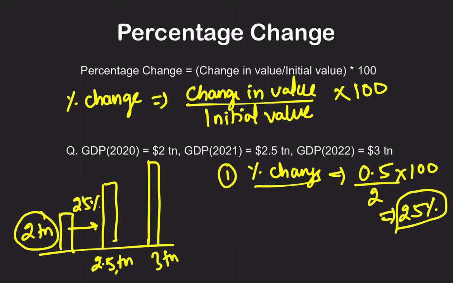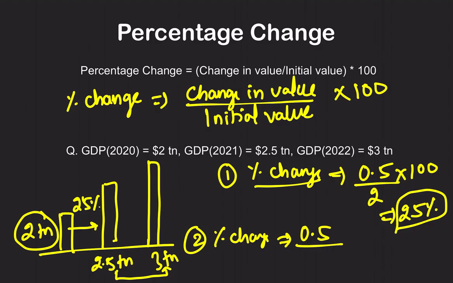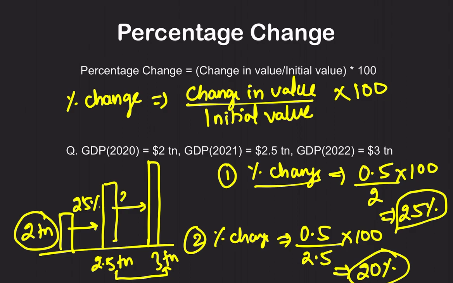Now let's go from 2.5 trillion to 3 trillion. How much has it increased? 0.5 divided by the base, which is now 2.5 trillion, into 100. So 0.5 divided by 2.5 into 100, and if you calculate this, it is 20%. Between year 1 and year 2 it increased by 25%, and between year 2 and year 3 it increased by 20%. I hope it is clear how you calculate the percentage change between two periods.